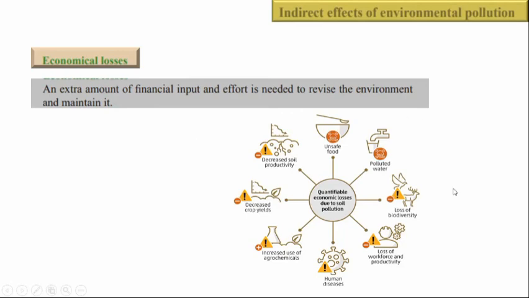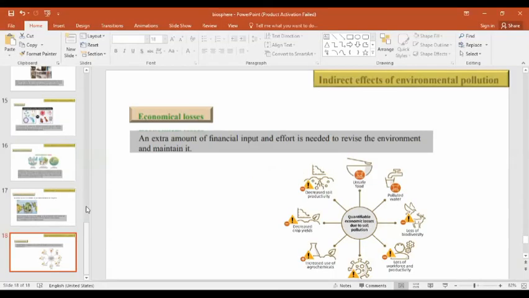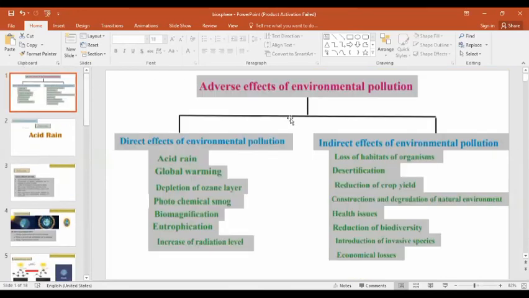So once again I'll quickly summarize all the things. We talked about indirect effects. These are the loss of habitat, desertification, reduction of crop yield, destruction and degradation of the natural environment, health issues, reduction of biodiversity, introduction of invasive species, and the economical losses.